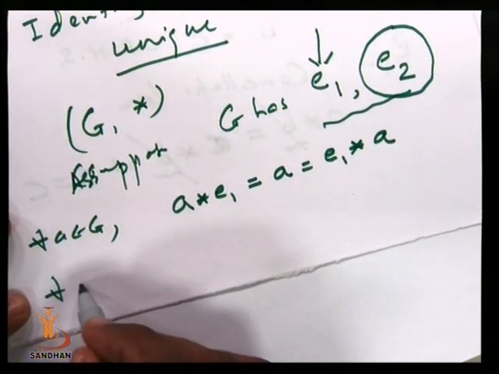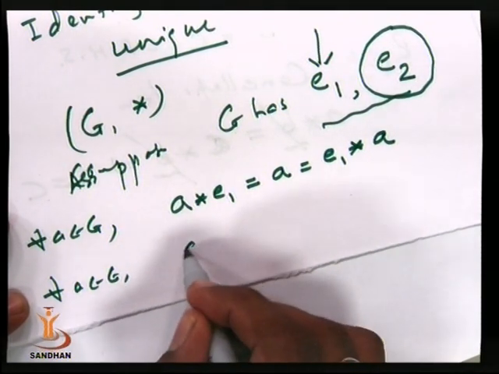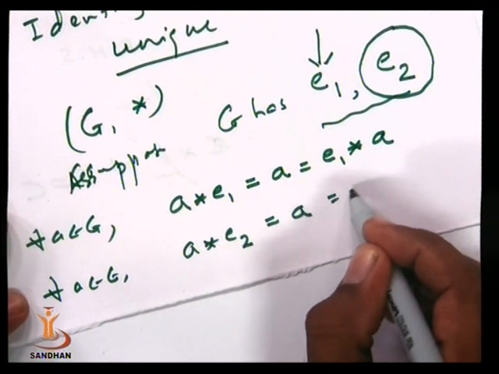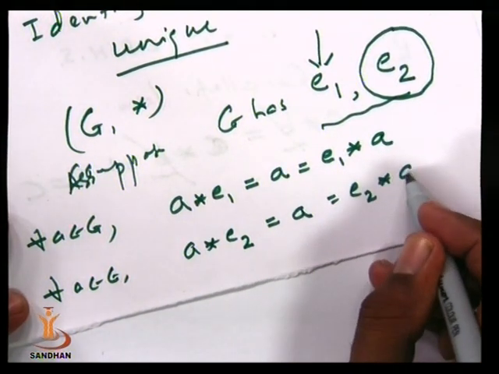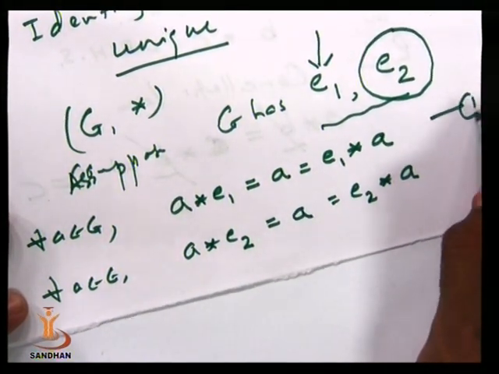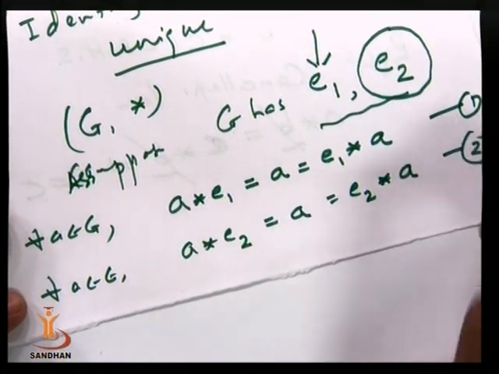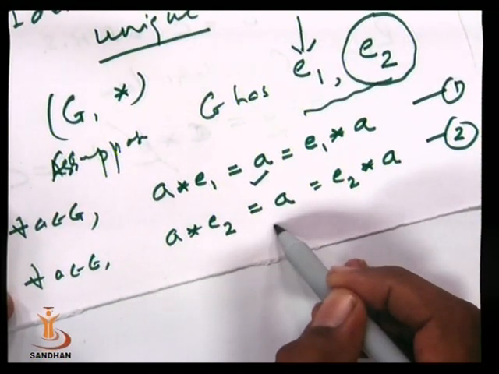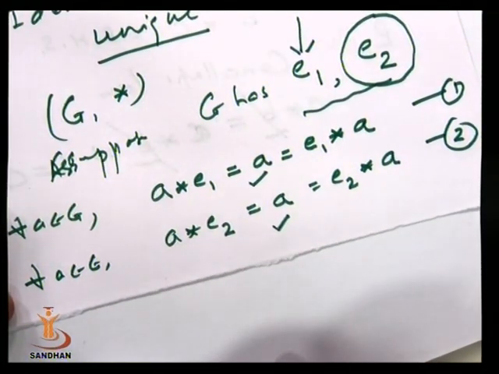So if E2 is an identity element, then A star E2 is again A, is equal to E2 star A. If we call this equation number 1 and this equation number 2, then the value of equation 1 is A. Here the value of equation 2 is also A.